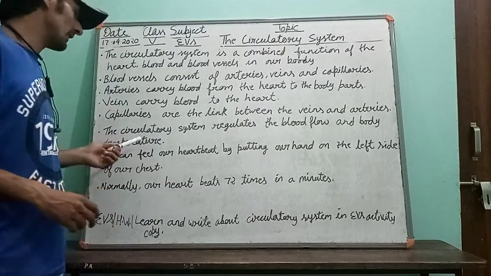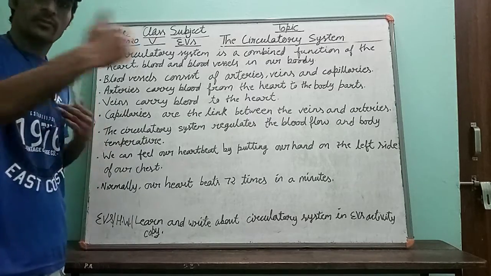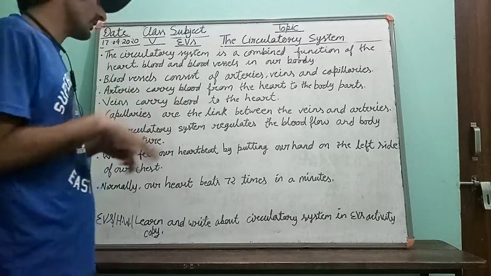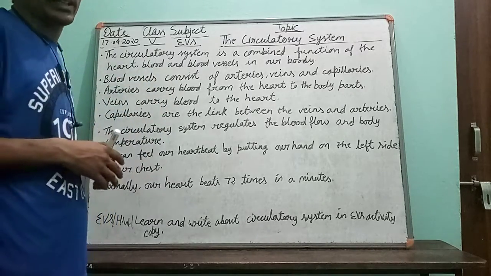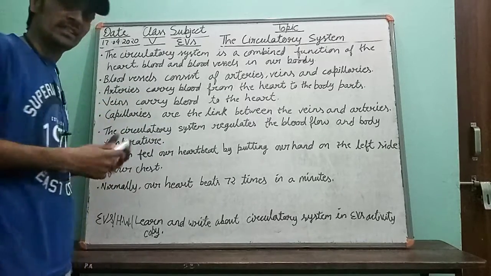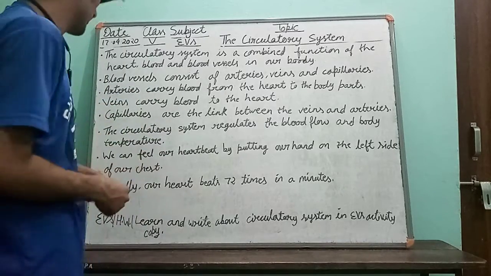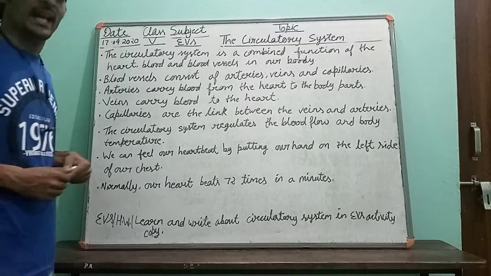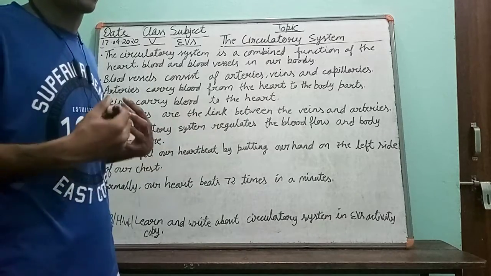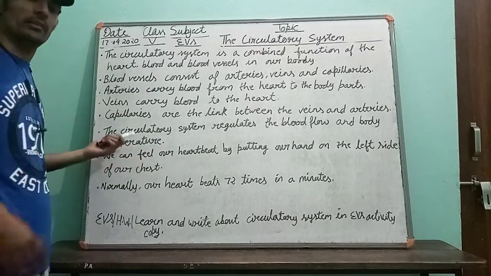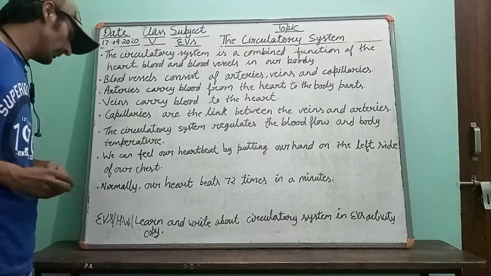Means with the help of the circulatory system, blood flow and our body temperature are maintained. Whatever speed the blood is flowing in our body, that is controlled by the circulatory system. And whatever our body temperature is, that is also regulated by the circulatory system.